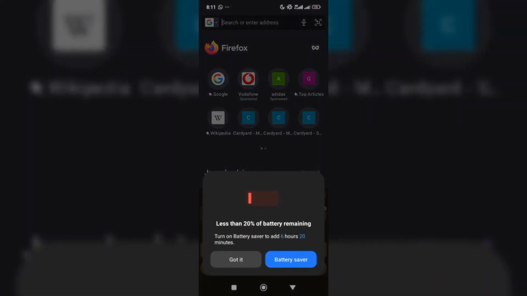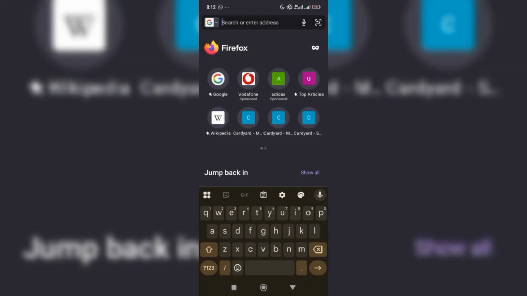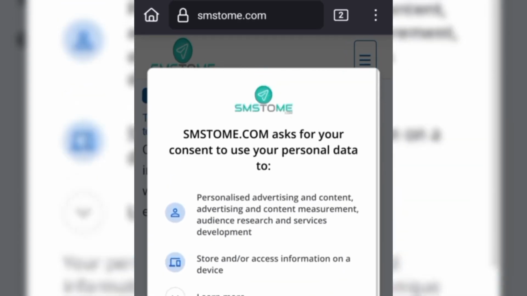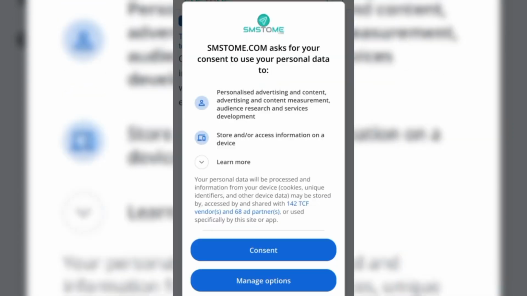Now here I've launched my browser. You can use Chrome, preferably, but I'm going to be using Firefox in this one. So you come here and go to your search bar and you type this website. Once you have typed it this way, you click on enter. It opens up a page like this for you, asking you to consent to their privacy policy. So you just say consent.